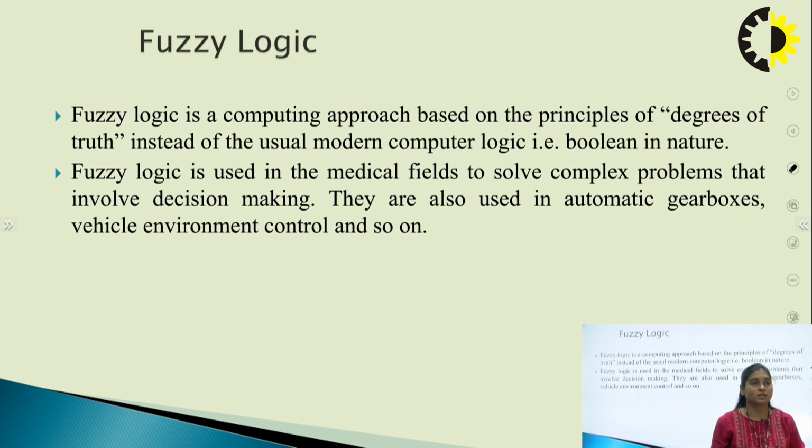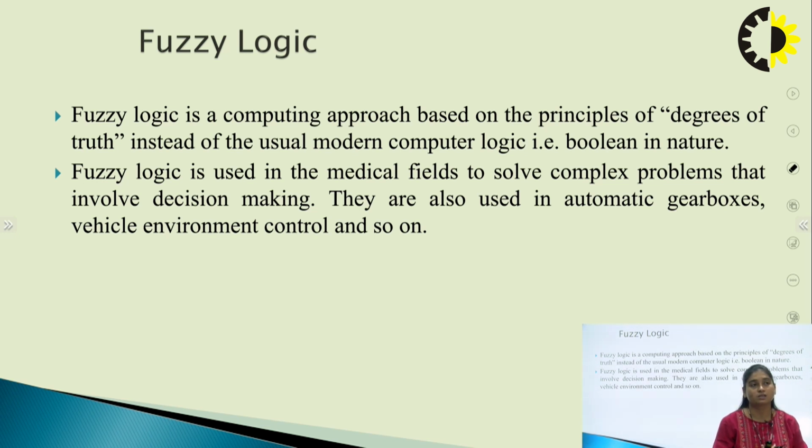The next branch is fuzzy logic. It's an advanced topic in Boolean logic, I can say. When we talk about Boolean algebra, the output can be true or false. It can be yes, it can be no, but it cannot be in between yes and no. It can be 0, it can be 1, but not 0.5. So in fuzzy logic, we take values between 0 and 1.